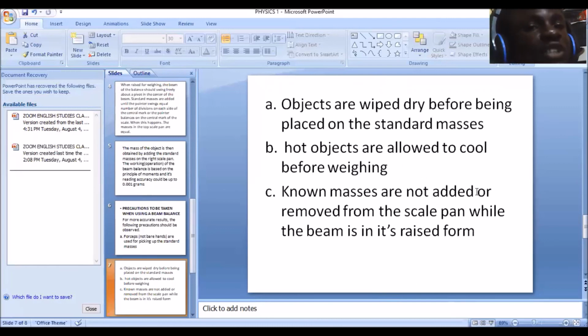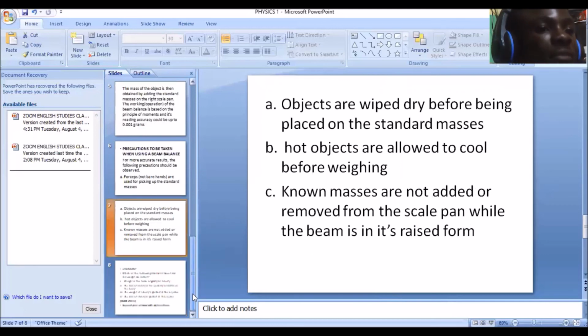Also, I said known masses are not added or removed from the scale pan while the beam is in its raised form. No, the beam should be allowed to relax before these known masses are added or removed from the scale pan.